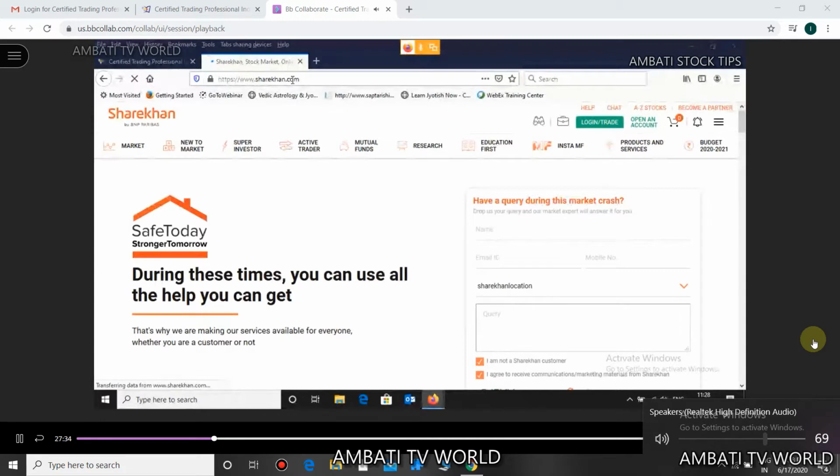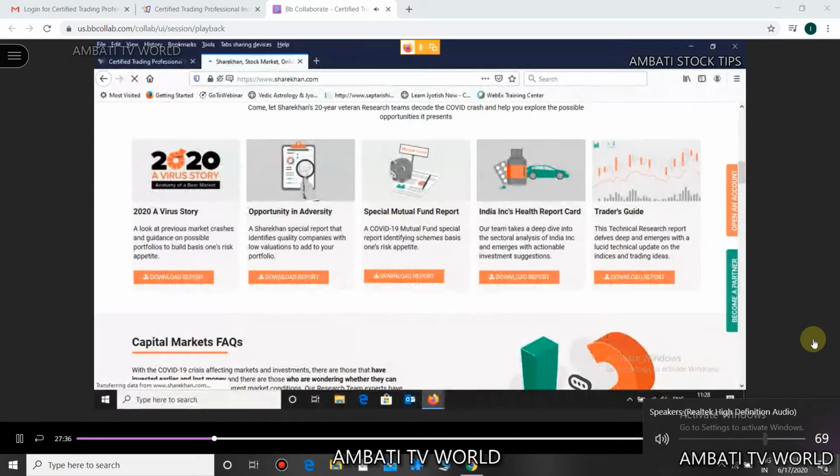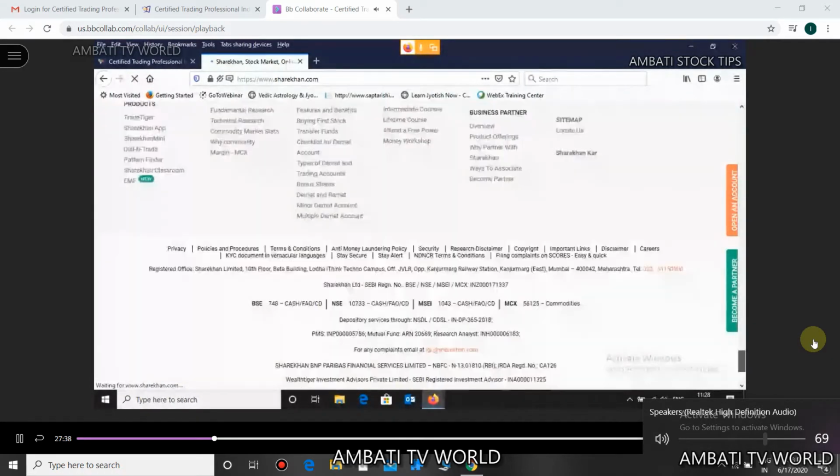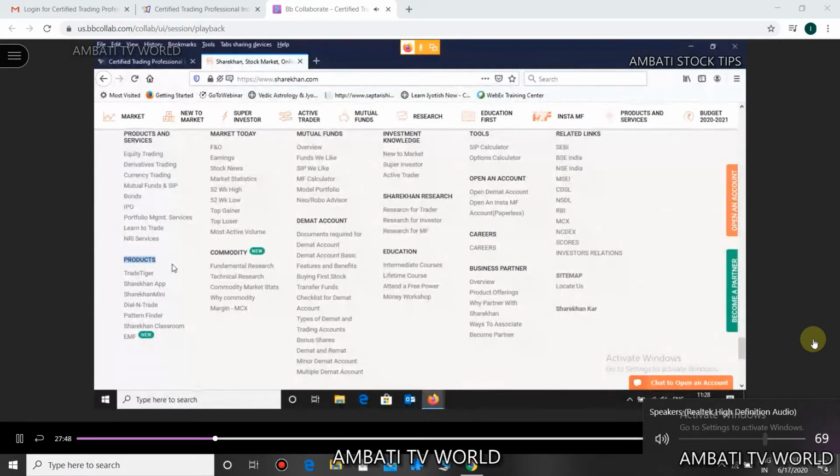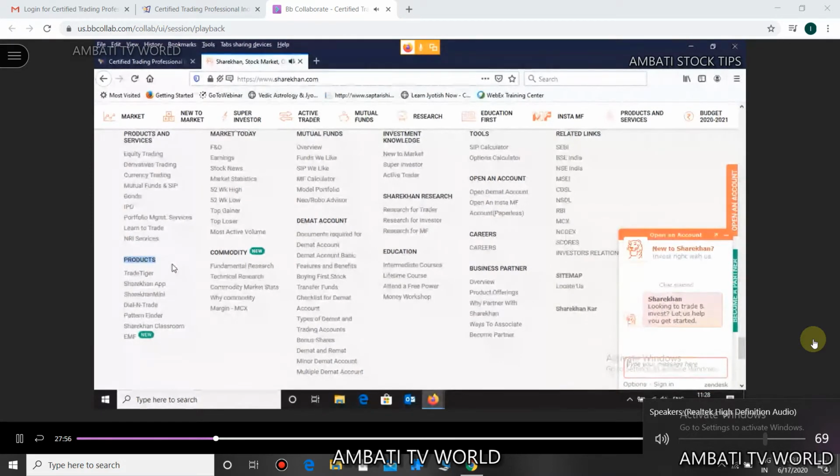just scroll down to the bottom of the page. And at the bottom you will find products here. Can you see? At the bottom, can you see products here? Everyone, yes?